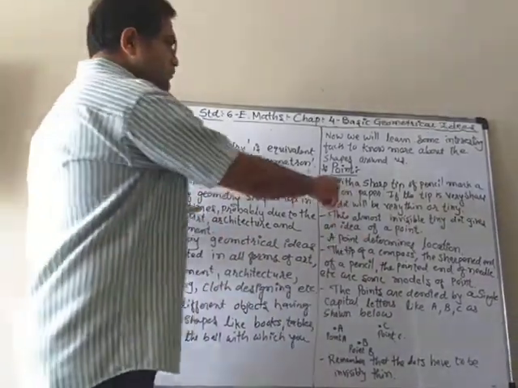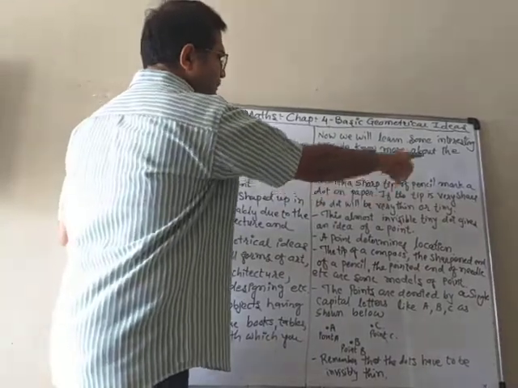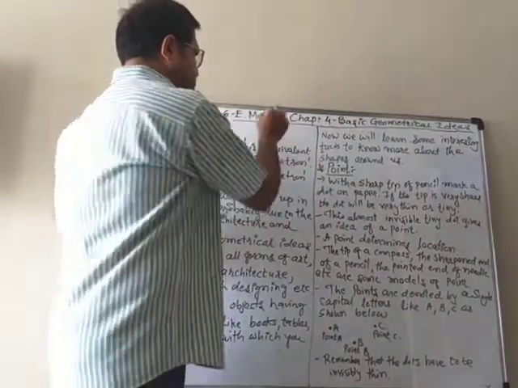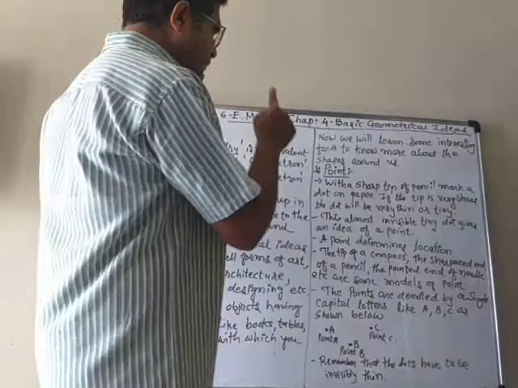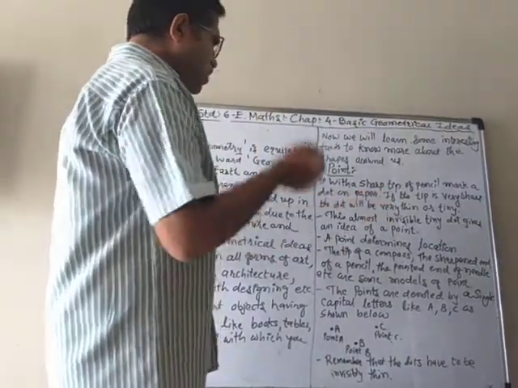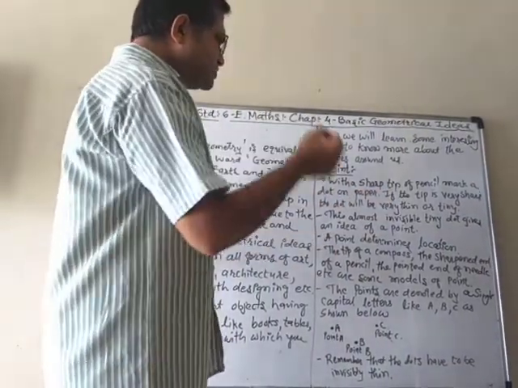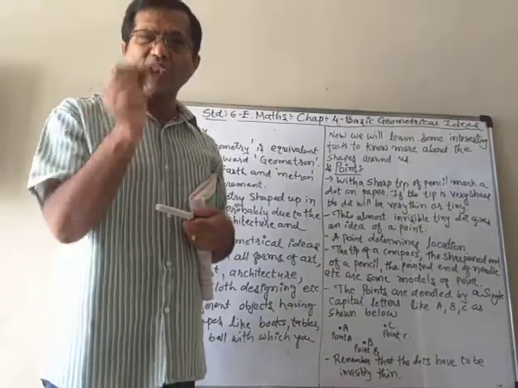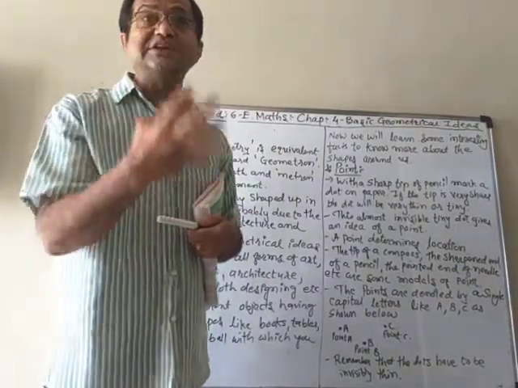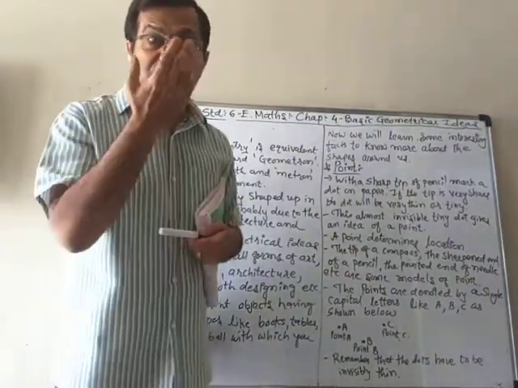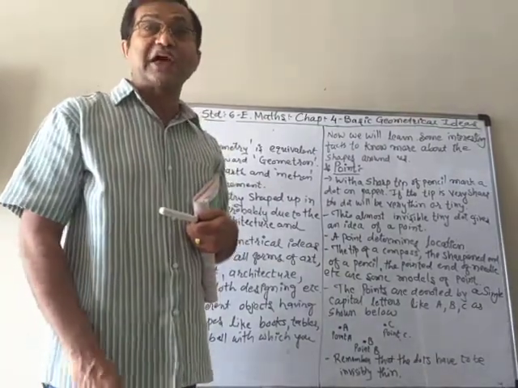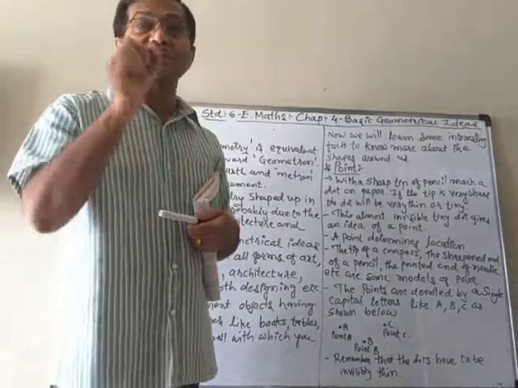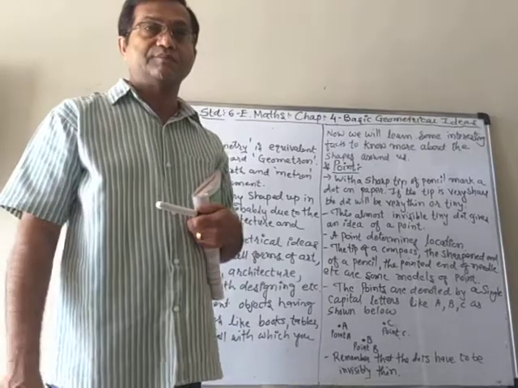You see here, with a sharp tip of a pencil, mark a dot on paper like this. If the tip is very sharp, the dot will be very thin or very tiny. Sometimes you can't even see it. You have to look carefully, then maybe you will notice that yes, there is a point there.